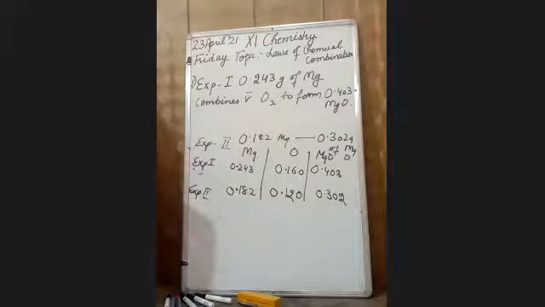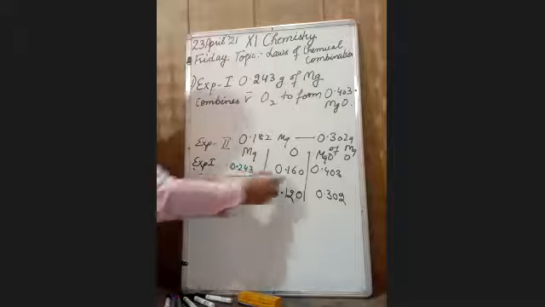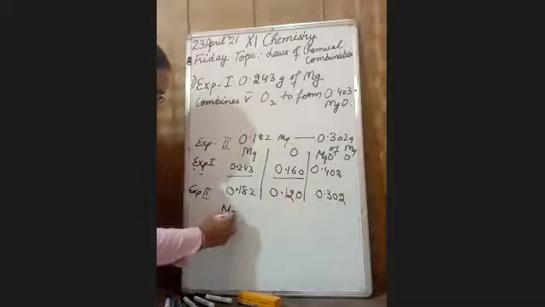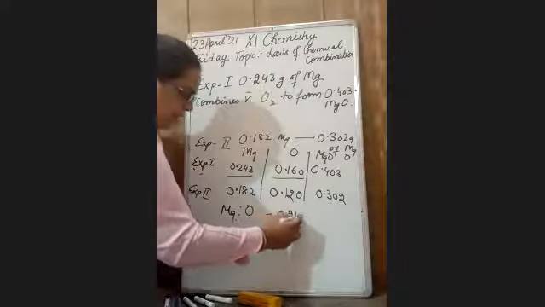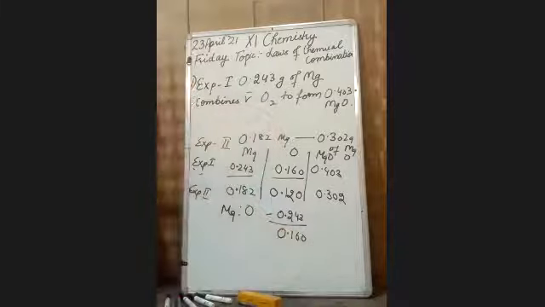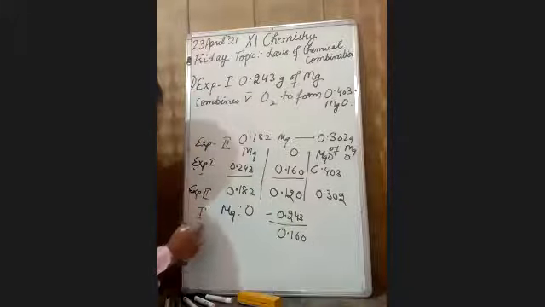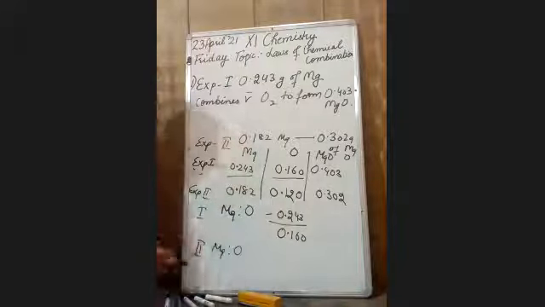Now, what does the law of definite proportion state? It states that in a pure compound, the same elements combine together in a fixed ratio by mass. So, I will take the ratio in both the experiments. In the first case, the ratio of magnesium to oxygen is 0.243 divided by 0.160. Also calculate the ratio of magnesium to oxygen in experiment number 2.